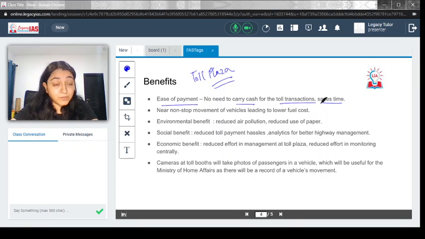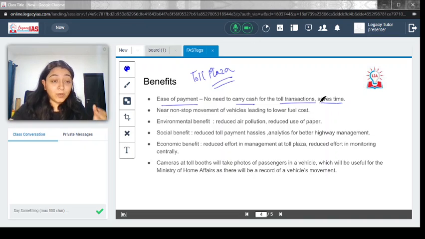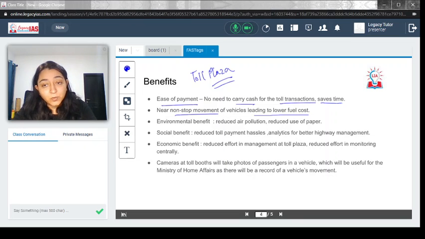Again, as I was telling you in the beginning of this video, getting change is one of the hassles. At the toll plaza, when the cars behind you are honking and you are looking for change, it's not a very easy and smooth experience, and it is a very time consuming process too. So this will make the whole thing seamless, no contact, you can directly just move across the toll plaza. Near non-stop movement of vehicles leads to lower fuel costs.